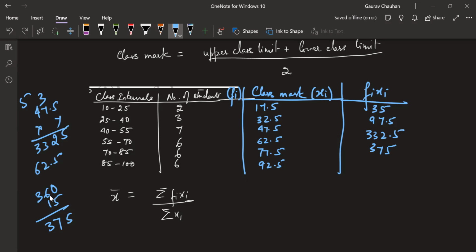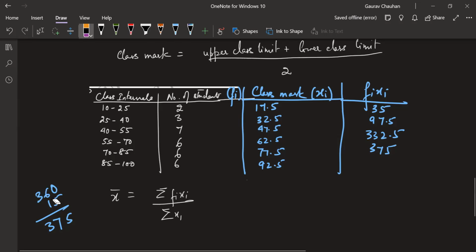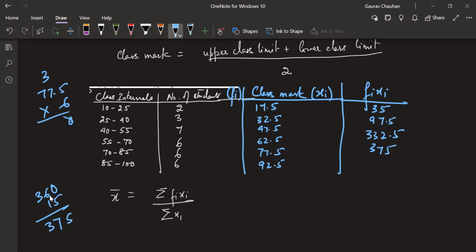77.5 into 6. 6 5s are 30, 6 7s are 42, 42 plus 3 is 45, so 465. Next, 92.5 into 6.